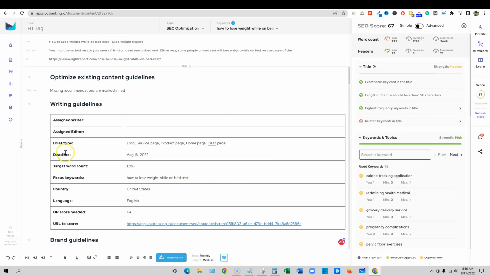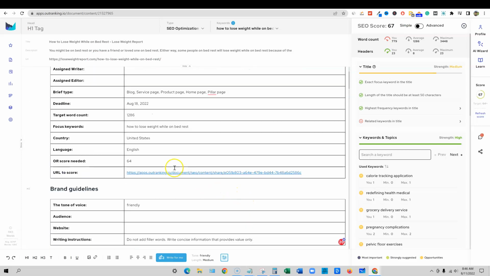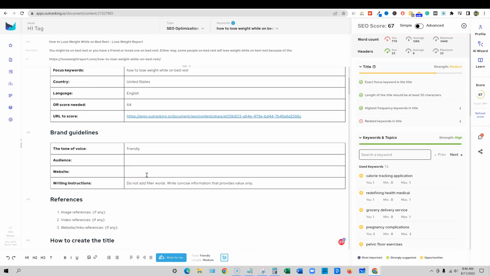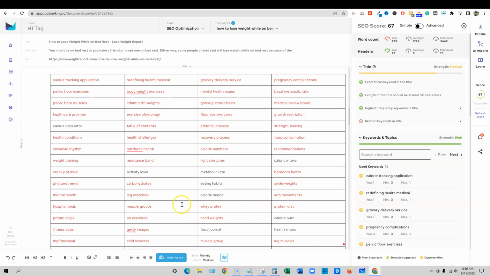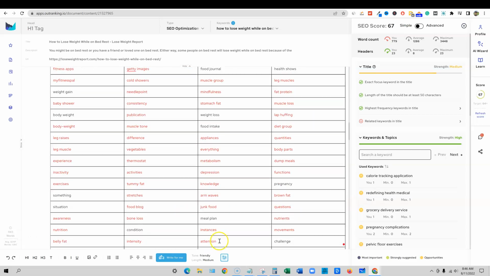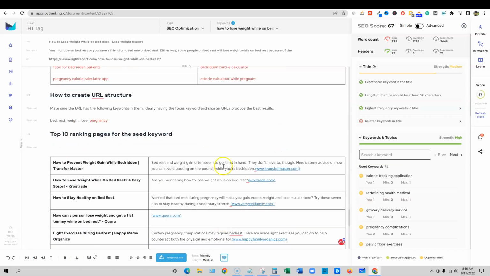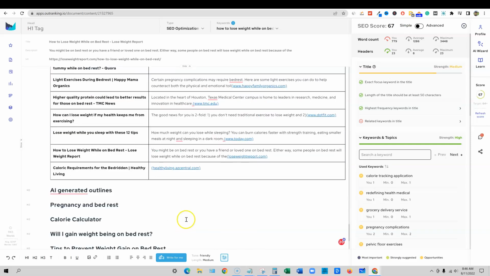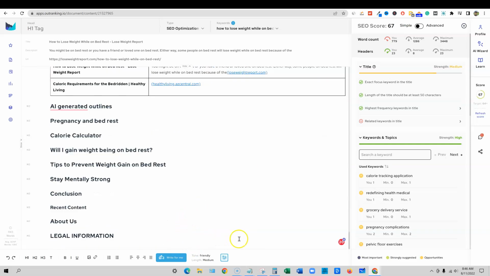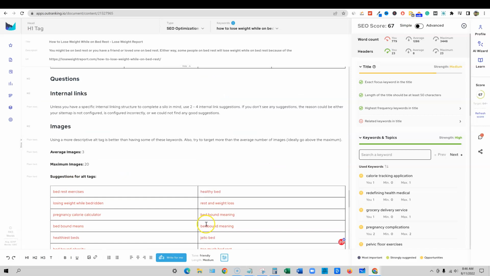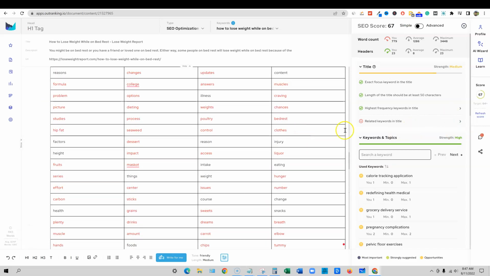It does give optimizing existing content guidelines specific to this page. And you could use this to go hire people, and it's going to give all the keywords right here. So it really does a content brief. So you can actually go out and have people write the content for you, and they'd have all this information to go off of. So it would really help. And then it would come out here and give more information right there. So the bottom line, looking at this, is that we're just a little bit over what they are asking for over here.